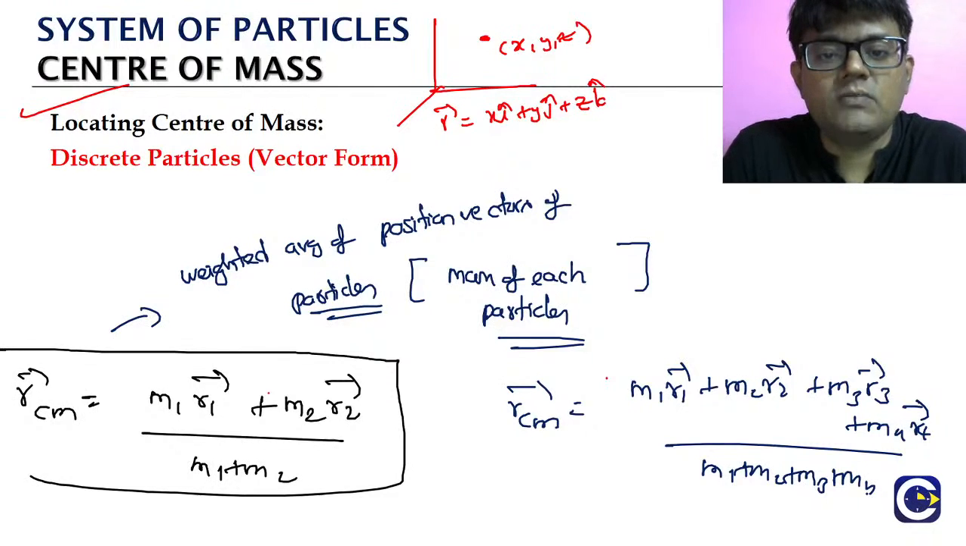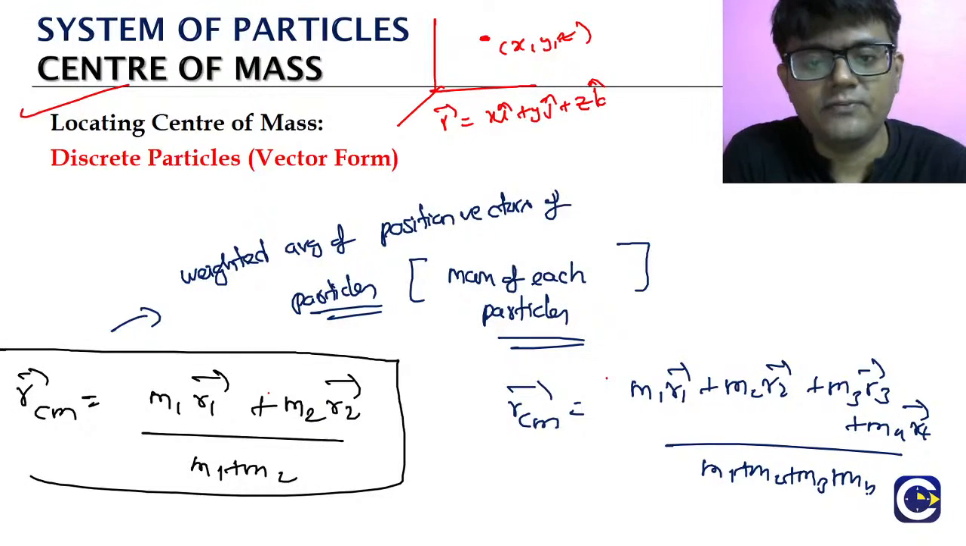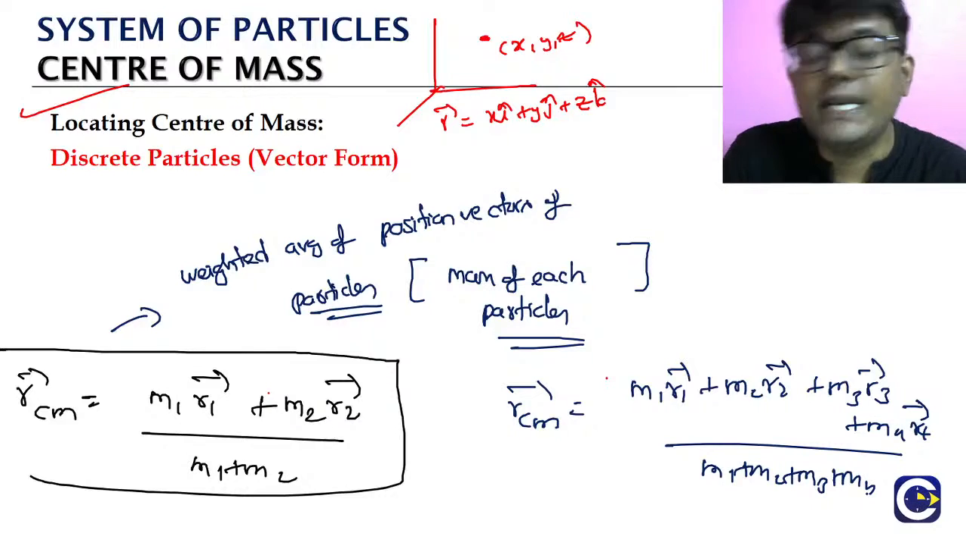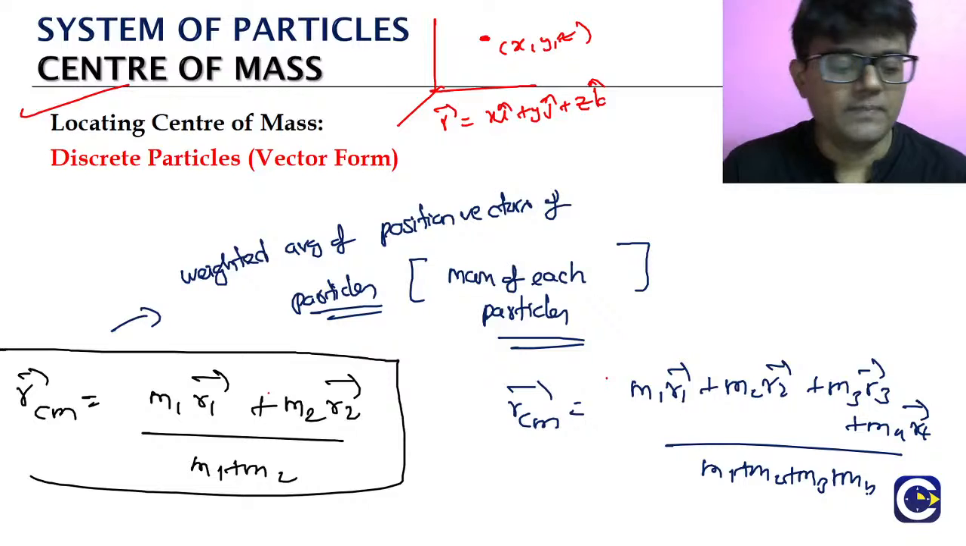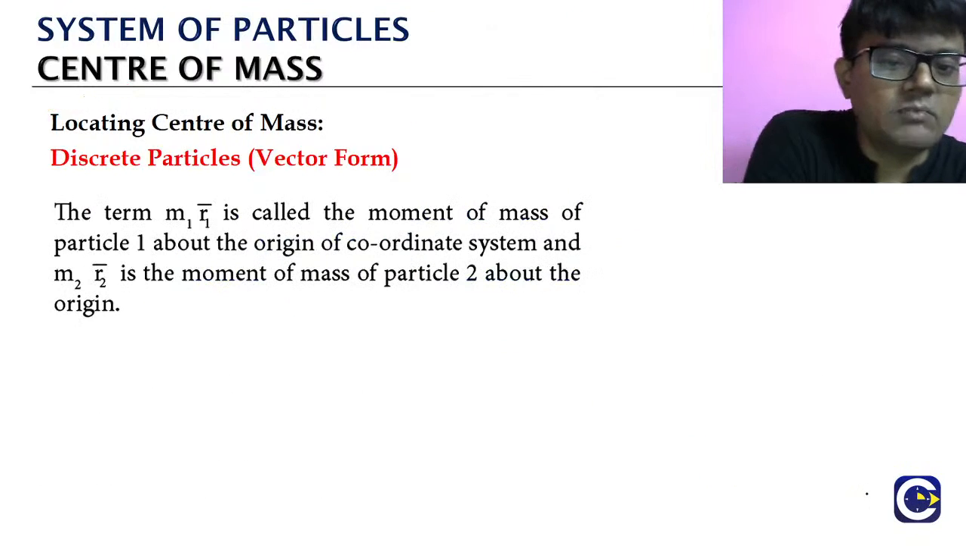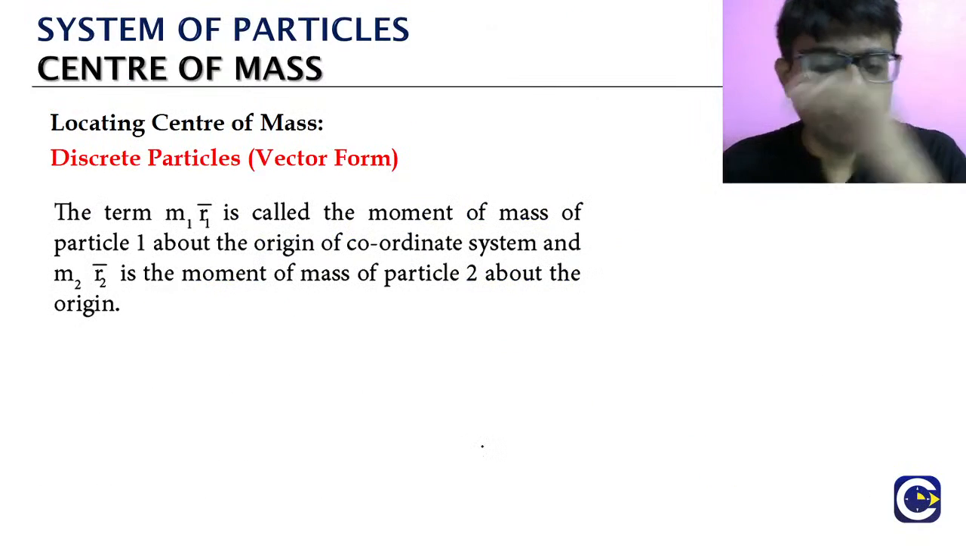What do discrete particles mean? We have a countable number of separate particles. So we will be able to find the position vector of the center of mass using this particular relation. We will see some more terms related to that.